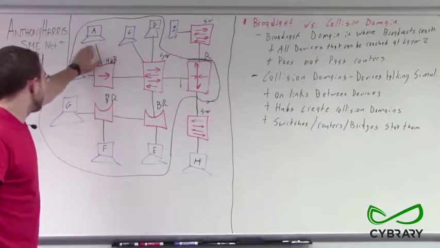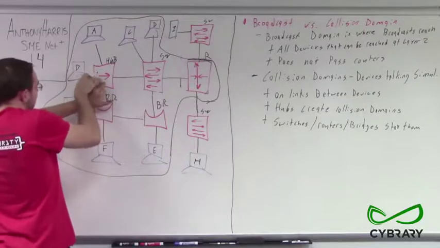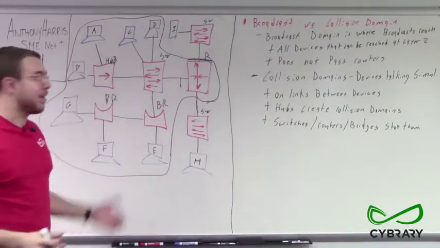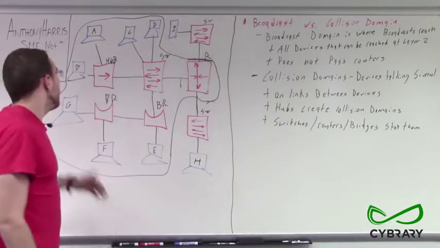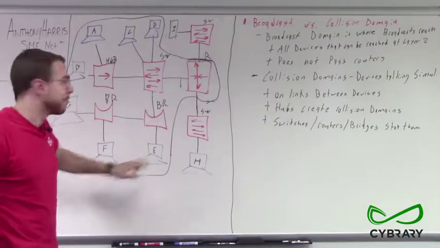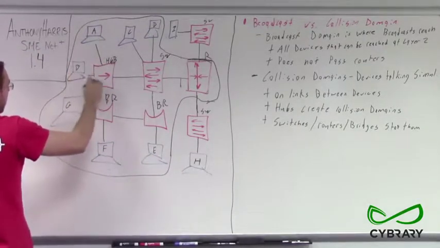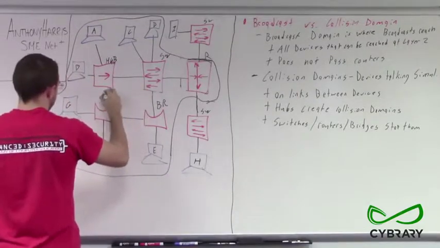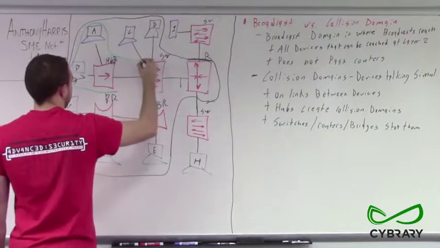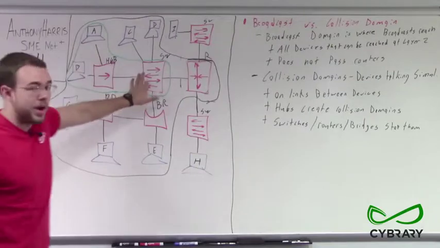So if computer A sends a packet to our hub, at the same time computer B is trying to send data to our hub, then there's going to be some collisions, because our hub is going to send the data to everyone, even if computer A is just trying to send a packet over to computer E over here. So our computer A, our computer B, our hub, and our switch are all in one collision domain thanks to our hub here. So that's one collision domain.